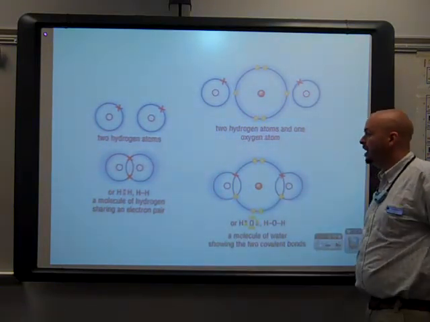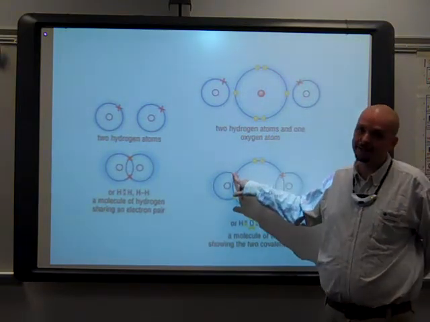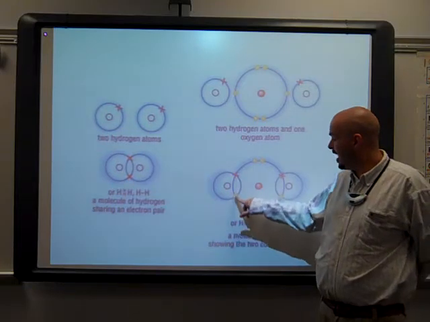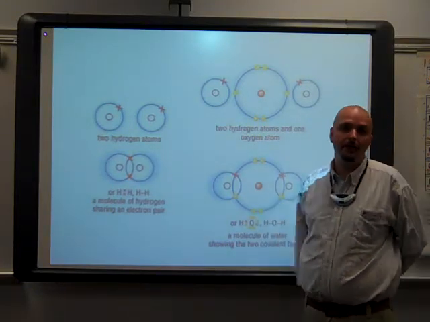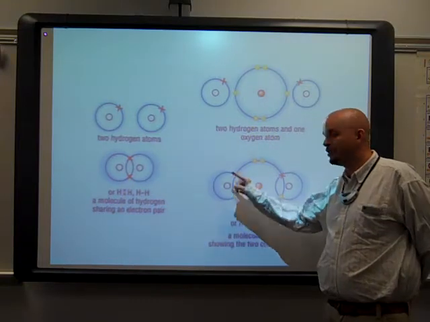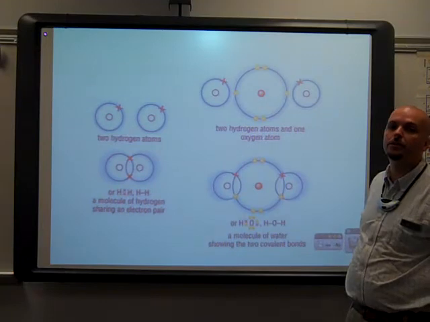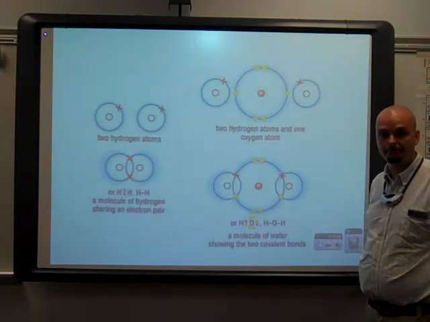Notice though, when they do this, the hydrogen's electrons are still X's. The oxygen's electrons are still yellow dots. This is because they never give up ownership. That is still hydrogen's electron. That is still oxygen's electron. They are only sharing with each other.